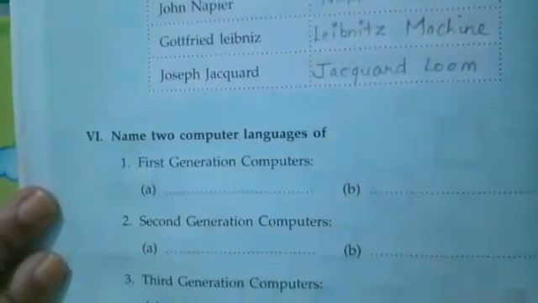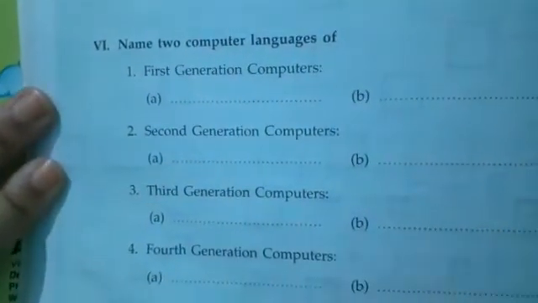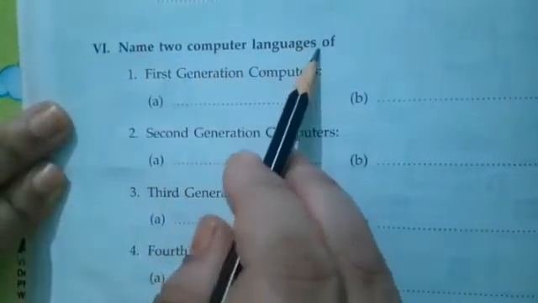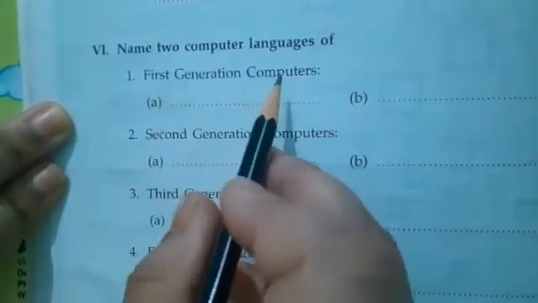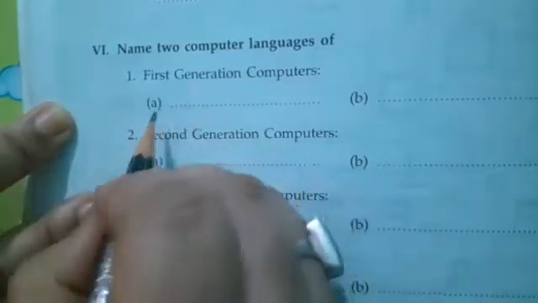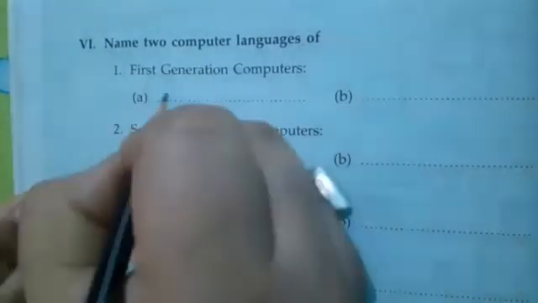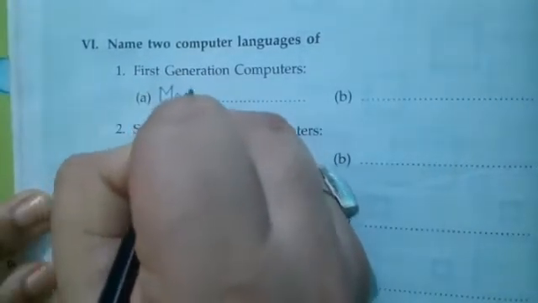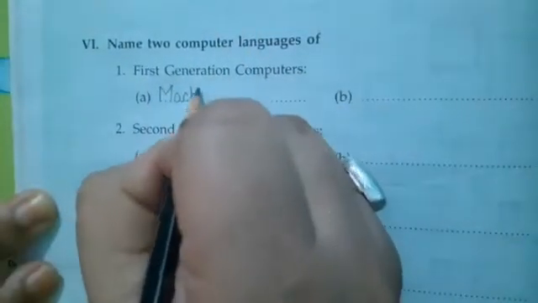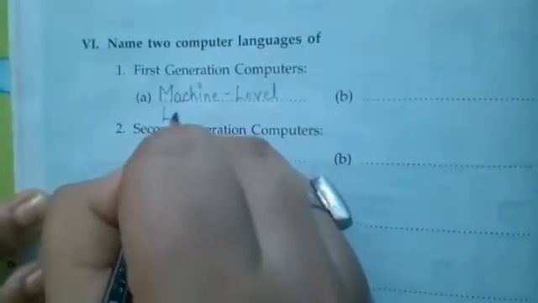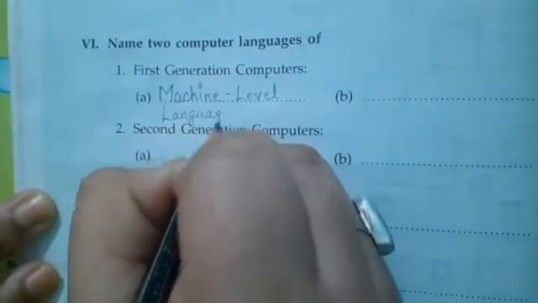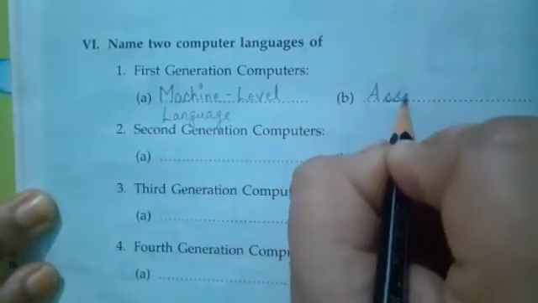Now children, come to the next part. Question number 6. Name 2 computer languages. Now we have to write down the languages which were used in first generation computers. So write down machine level language, and assembly language.